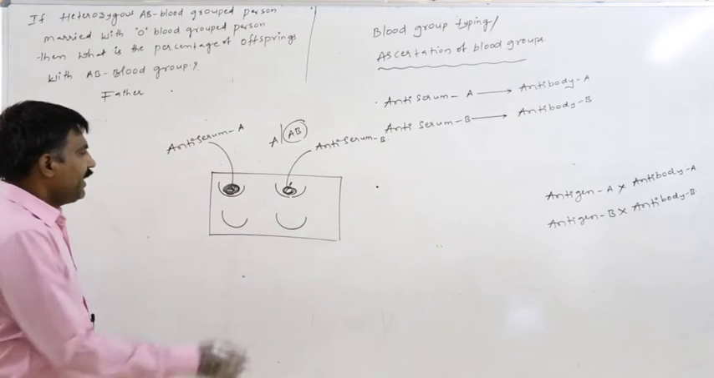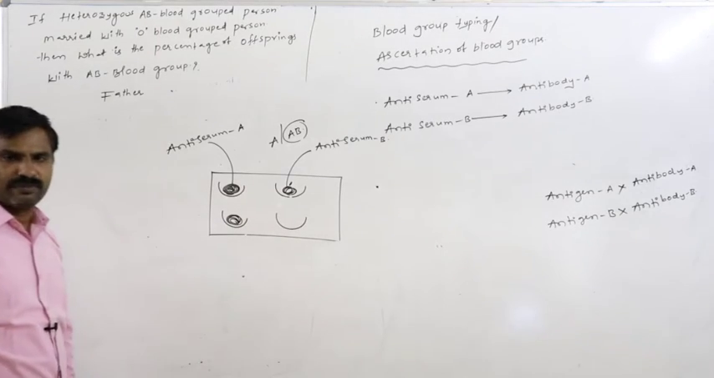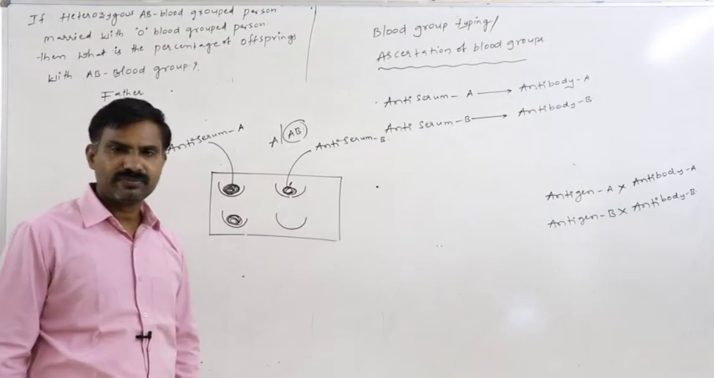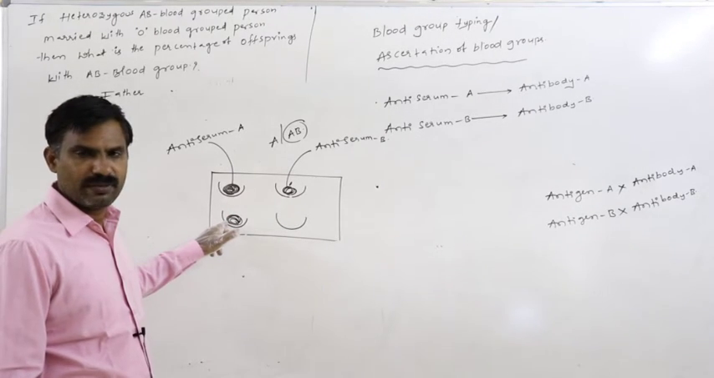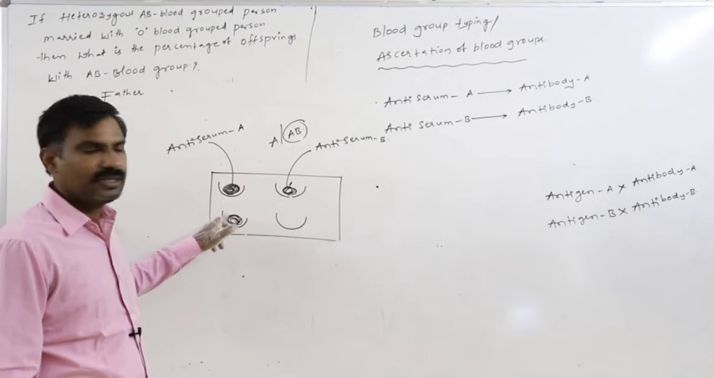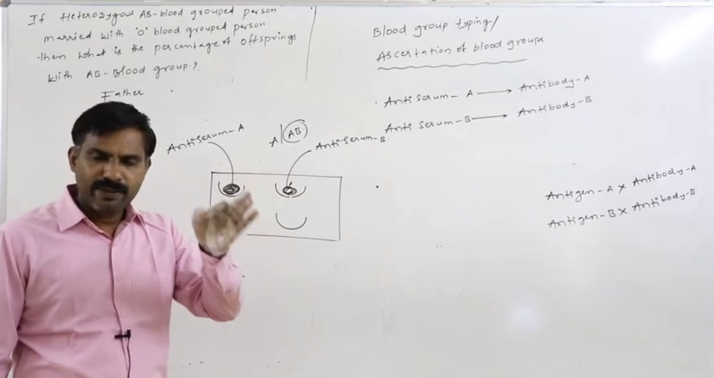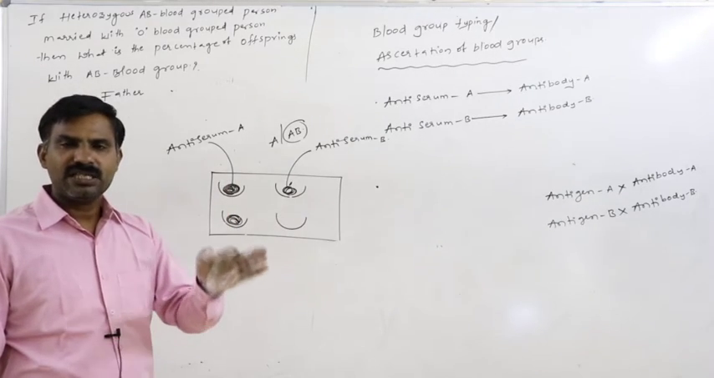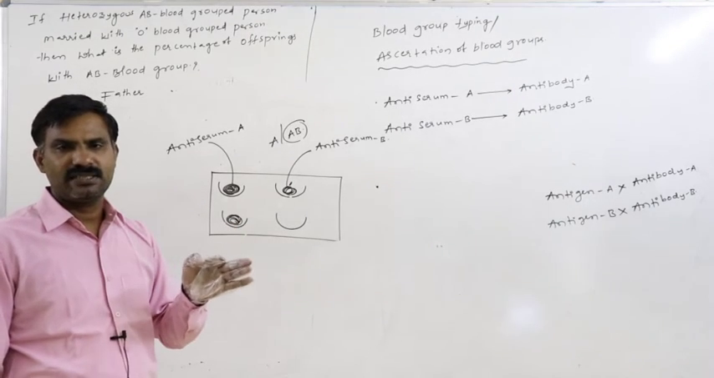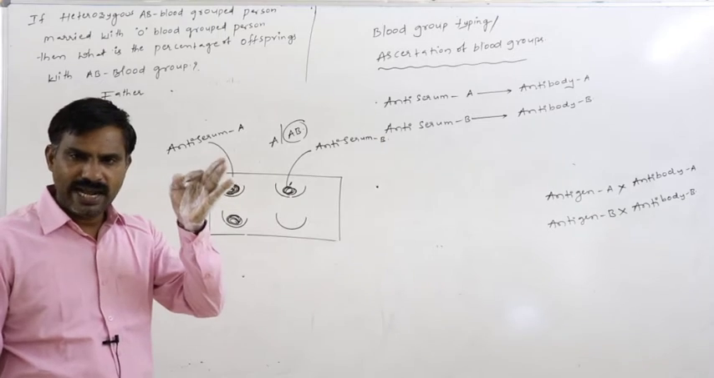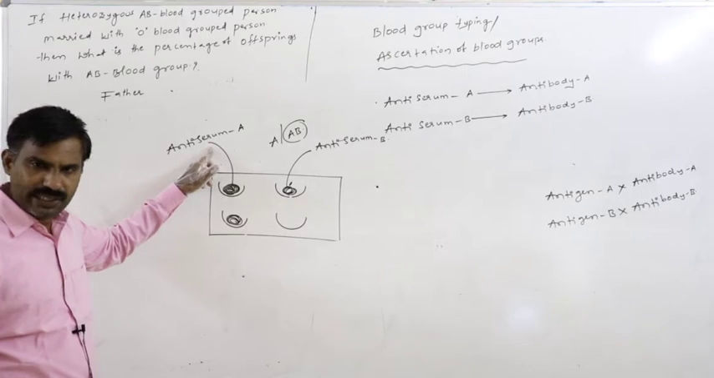Otherwise, if this blood sample only reacts with the antiserum A but not with the antiserum B, then we can say that it is the A blood group. Because in the A blood grouped person, on the surface membrane of the RBC, antigen A is present. So that antigen A reacts with the antibody A of antiserum A.